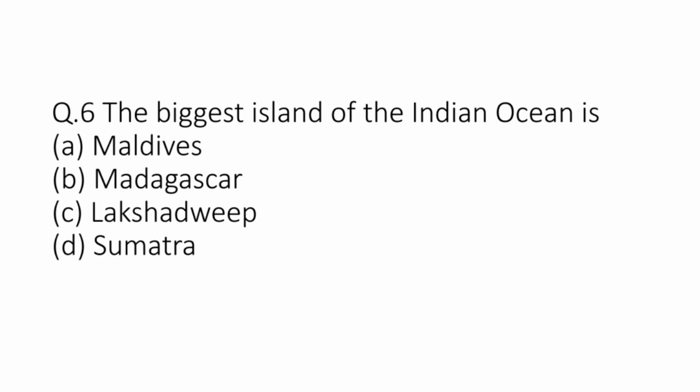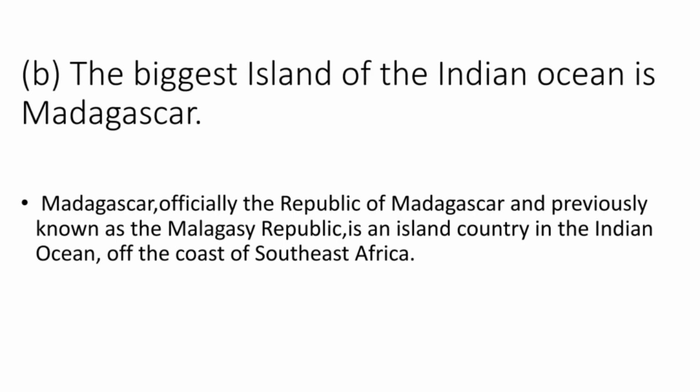Question number 6. The biggest island of the Indian Ocean is A. Maldives, B. Madagascar, C. Lakshadweep, or D. Sumatra. The correct answer is B. The biggest island of the Indian Ocean is Madagascar. Madagascar, officially the Republic of Madagascar and previously known as the Malagasy Republic, is an island country in the Indian Ocean off the coast of Southeast Africa.